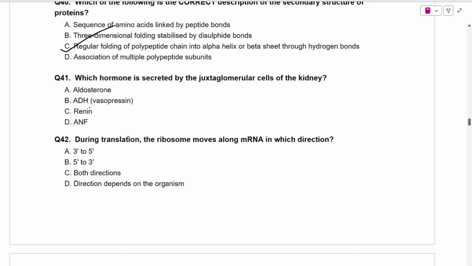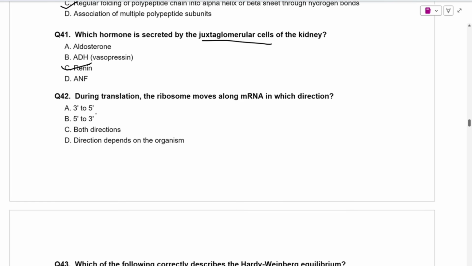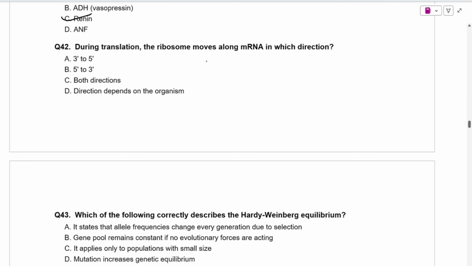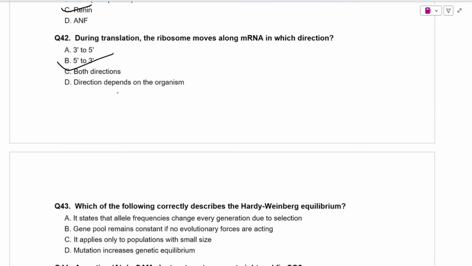Next is, which hormone is secreted by juxtaglomerular cells of the kidney? Renin. Renin is secreted by juxtaglomerular cells of the kidney and it also helps in the regulation of blood pressure. During translation, the ribosomes move along mRNA in which direction? It moves in the direction 5' to 3'.